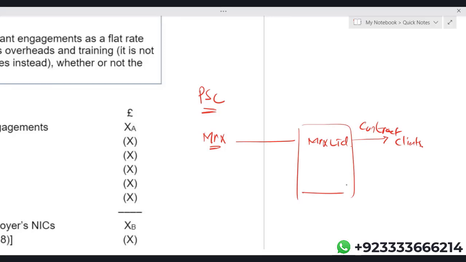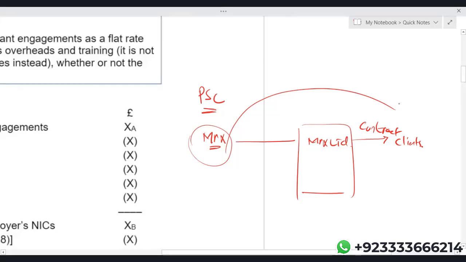Whatever contract X Limited gets for services, Mr. X is the only employee who goes over there and provides services.